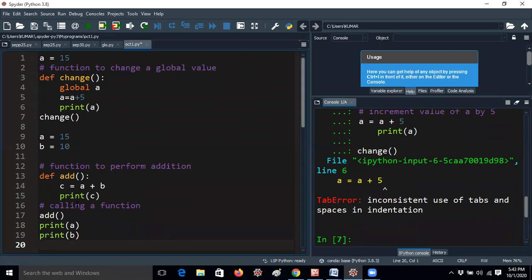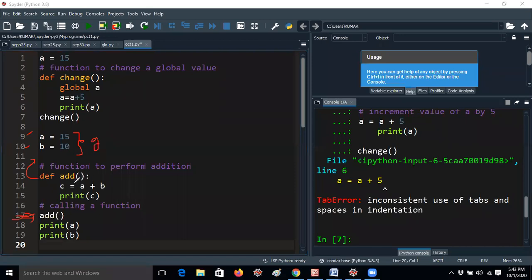So till now, you have to know what is the local variable and what is the global variable. First of all, for any program, I am writing variables like a equal to 15 and b equal to 10. The program execution starts from this line, and after this line it will go to the next line, no problem. After definition, whenever you are giving it, it will act like a global variable. So now I am thinking that these are global variables.